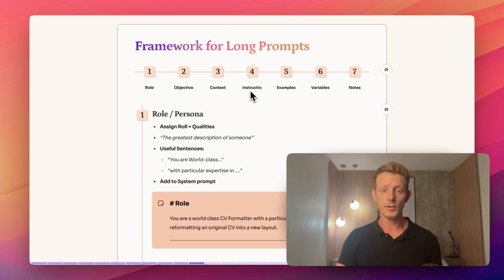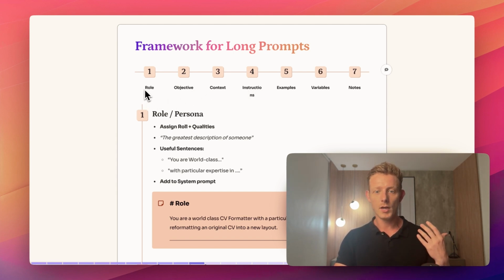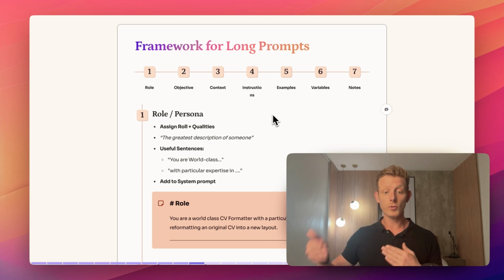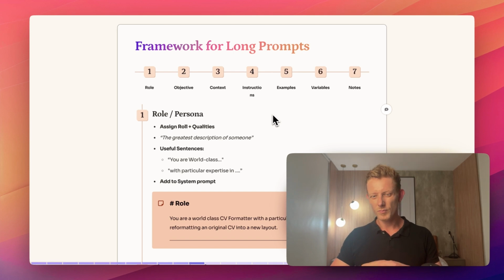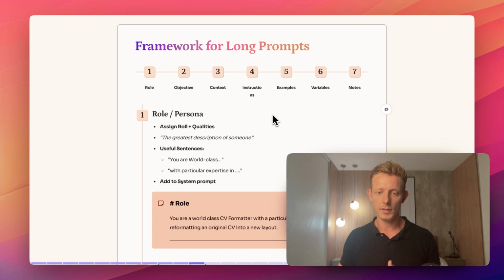So let me go over the framework for the long structured prompts. Now, again, this is not the only way you can do this. There are multiple ways. This is just how I do it and what works for me. Basically, I have 7 sections inside of these long structured prompts, which is the role, the objective, context, instructions, examples, variables, and notes. Now, I'll go through each one very quickly and explain what you should do in each one. But if you want to look at this in detail, I'll also make sure to add the link of this presentation inside of my free community if you want to check it out in more detail.